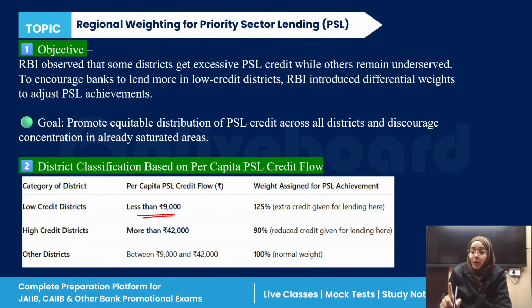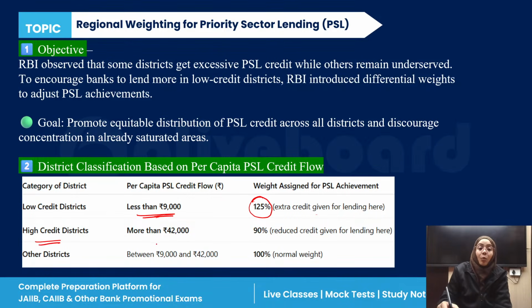For this, the weight assigned for PSL achievement is 125%, extra credit for lending here. So for a low credit district, the per capita PSL is less than 9,000, and you get 125% extra credit if you are lending here.